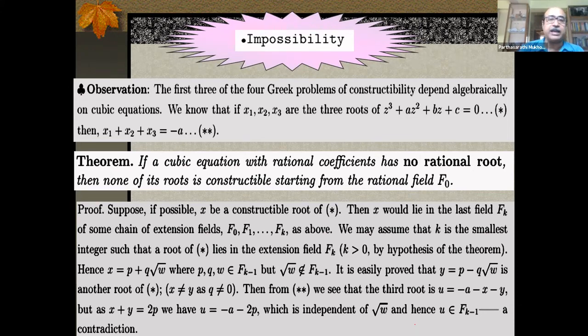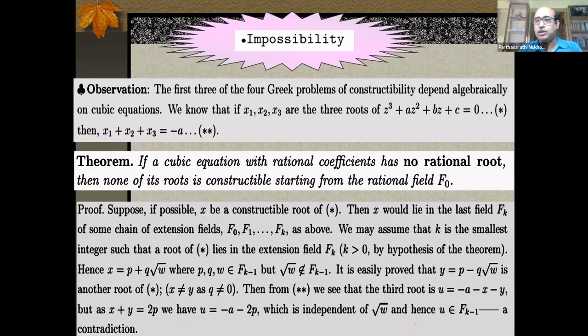Now this result tells, if a cubic equation with rational coefficient has no rational root, then none of its roots is constructible, starting from the rational field. So cubic equation with rational coefficient, if it has no rational root, then its roots are not constructible. So before giving the proof, as you can see, 3-4 lines, simple. But before giving the proof, try to appreciate the essence of this statement. A cubic equation with rational coefficient, if it does not admit rational root, then its roots are not constructible.